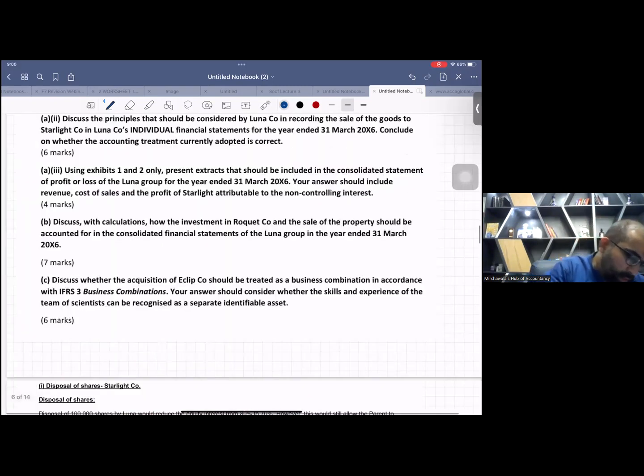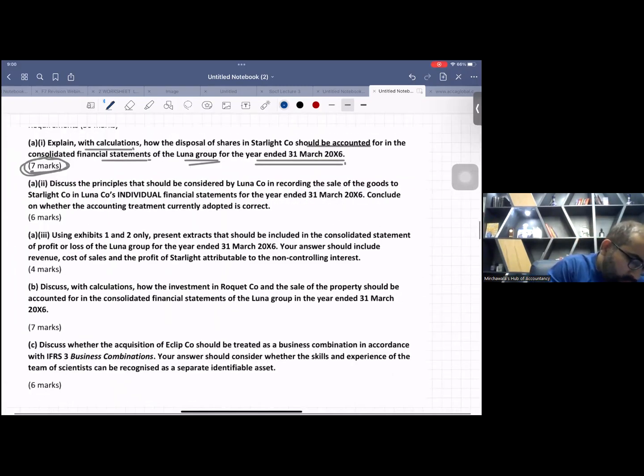See, right now we just did 6 marks. We just did this: discuss the principle that should be considered by Luna company. This requirement we just did, 6 marks. Now, requirement number A.3, using exhibit 1 and 2 only, present extracts that should be included in the consolidated statement of profit and loss. That means consolidated income statement.